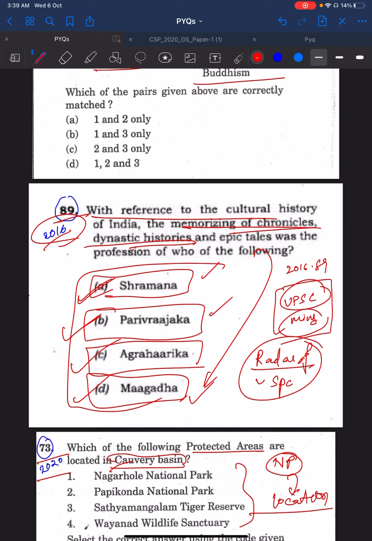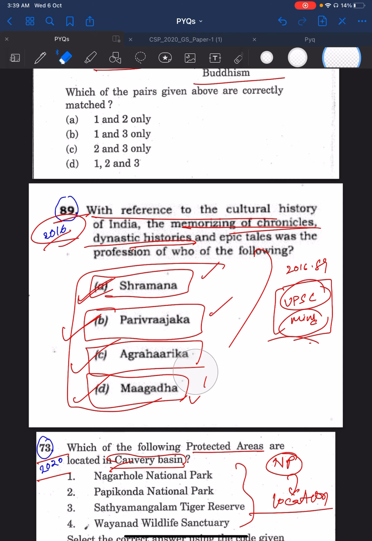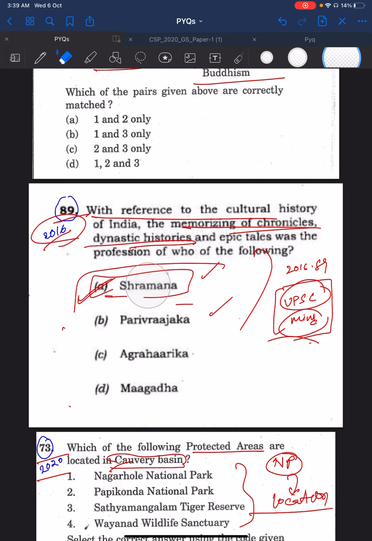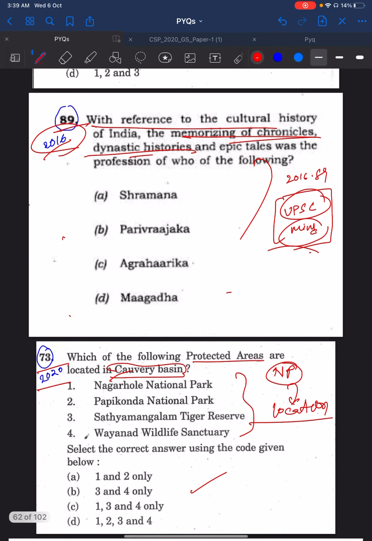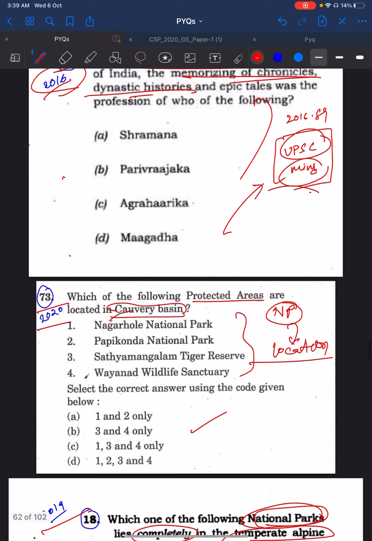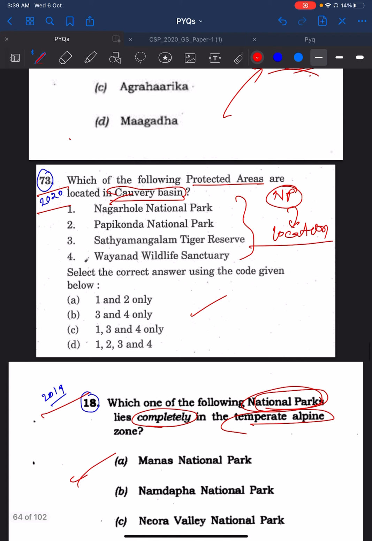So anything that you see in the options, you should prepare thoroughly because they are within the context of UPSC. So understand the UPSC mind, and you will understand the question papers. So next you see